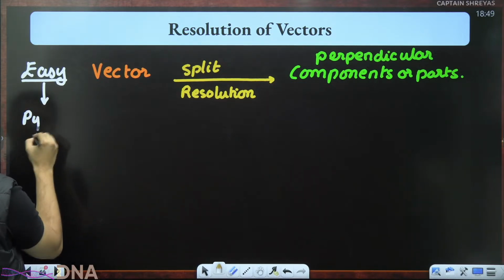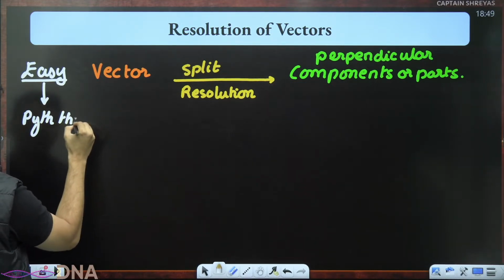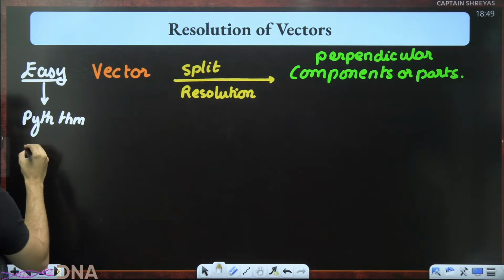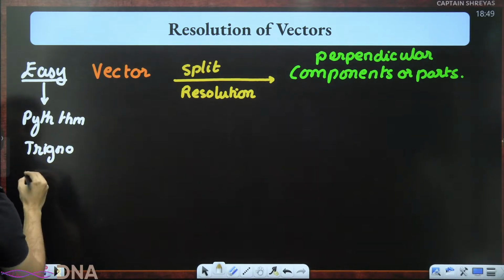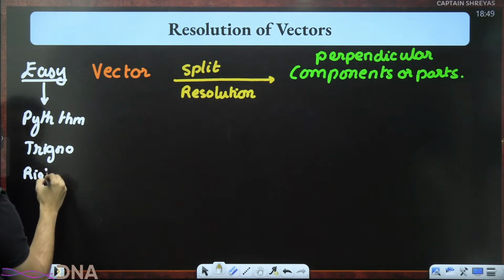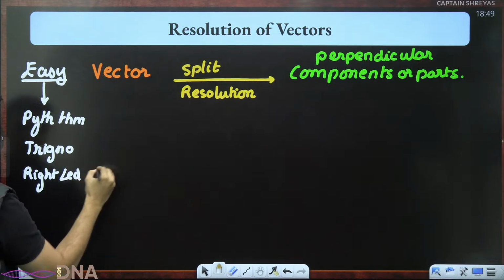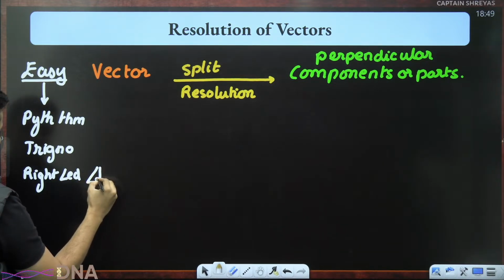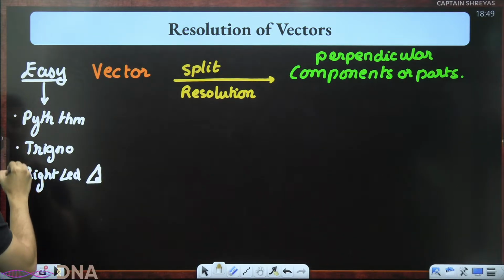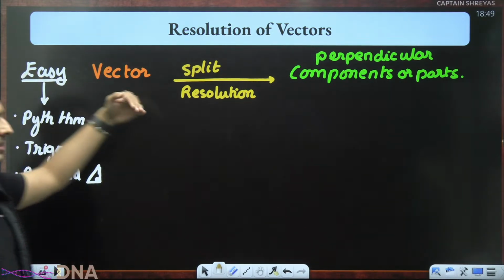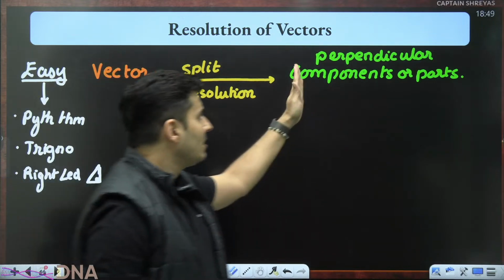Because you can use Pythagoras theorem. You can also use trigonometry. You can use properties of a right-angled triangle, all the different properties of a right-angled triangle. So these are the three main reasons why it makes the job easy, and that's why you consider splitting it